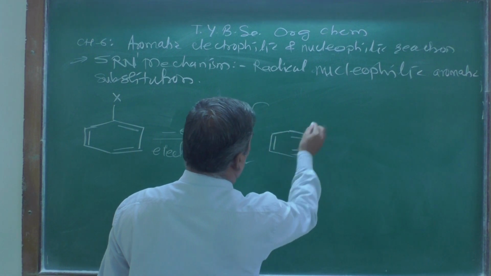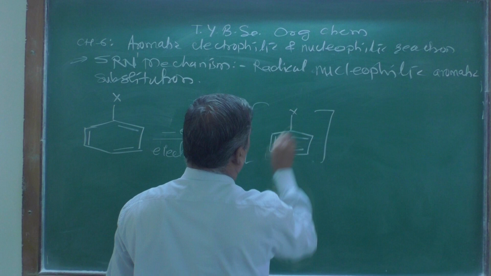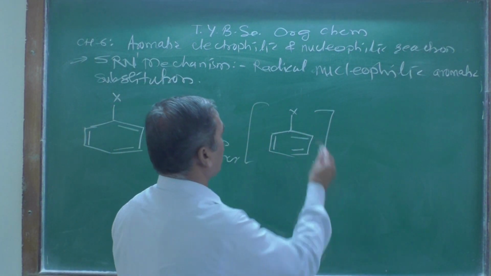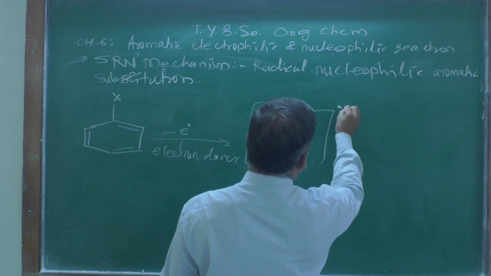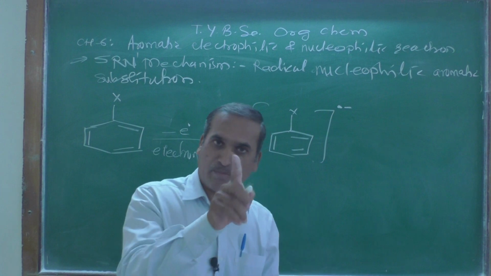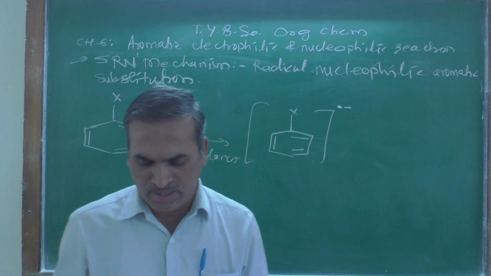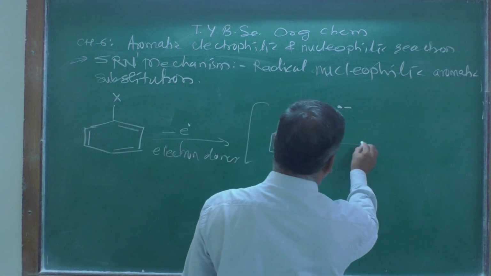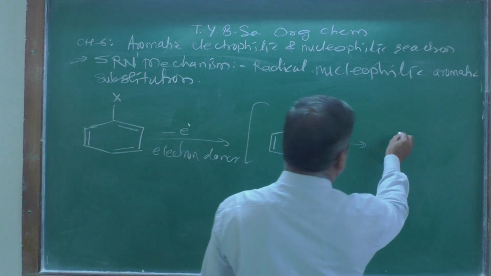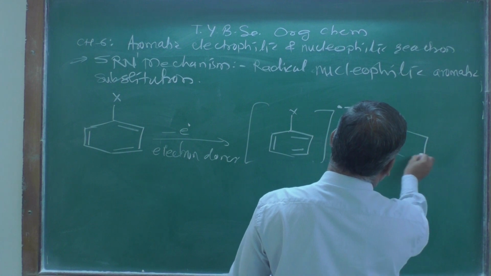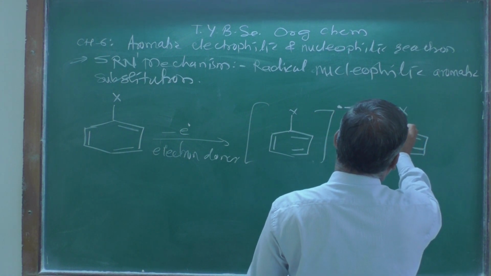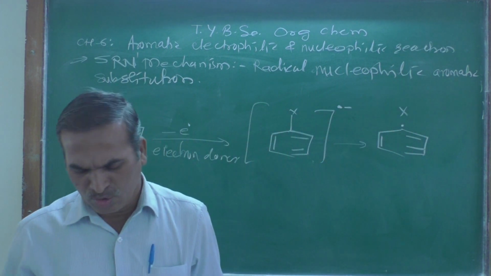Observe this transition state carefully, and then you come to know that here is a radical anion. Radical, I am putting one dot and minus, that is called a radical anion. And further, when the transition state happens over there, you are going to get over here a X, and I am putting one of the radical over here.